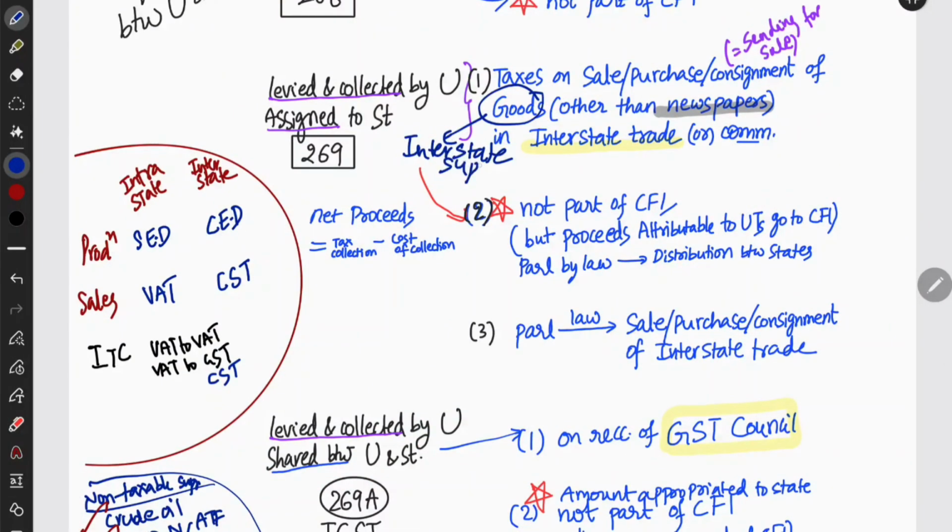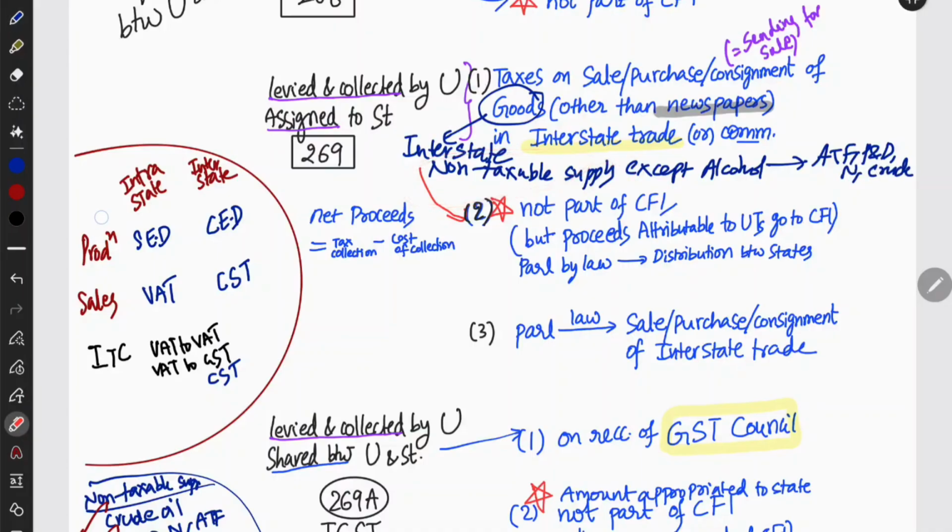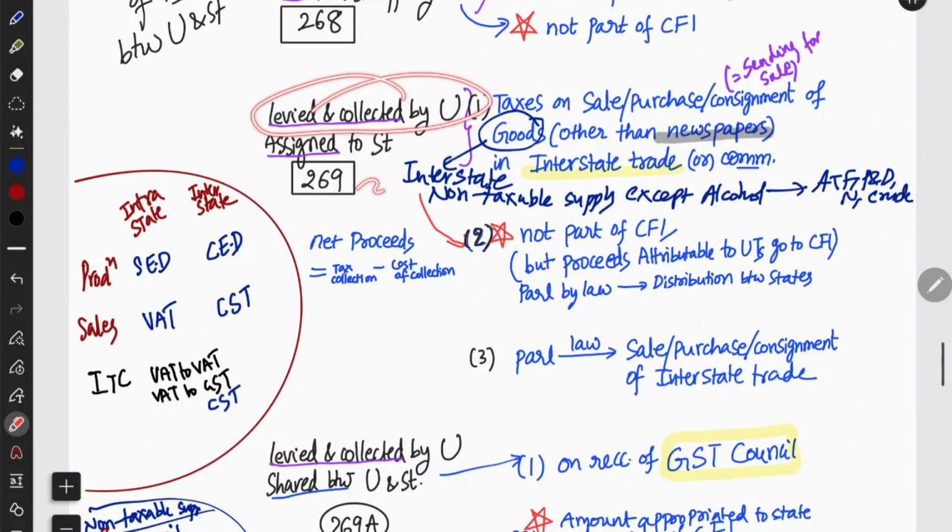Interstate supply except alcohol, non-taxable supply except alcohol. That means what all are covered? It covers aviation turbine fuel, petrol and diesel, natural gas, crude oil. So all of them are covered under this non-taxable supply. That is what you need to know. They are levied and collected by the union, assigned to the states.